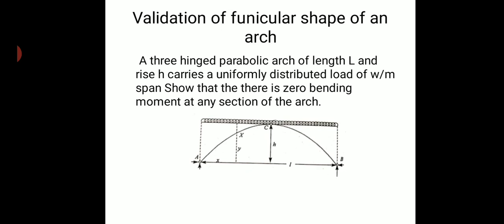We need to show that the bending moment at any section of the arch is equal to 0. The first step is to apply the vertical equilibrium condition for the arch. We have three forces here: two vertical forces at the supports, and one due to the external loading. VA and VB are due to the supports, and they act in the upward direction, hence they are considered positive.